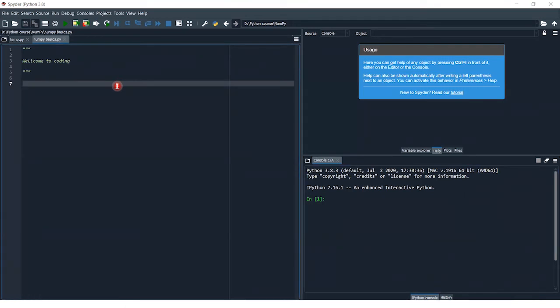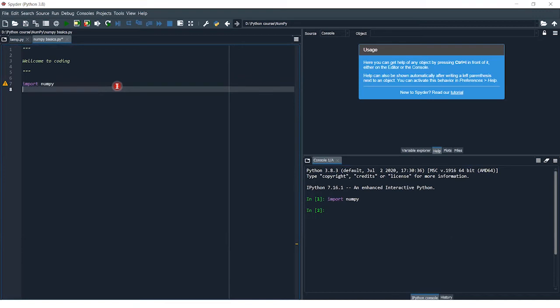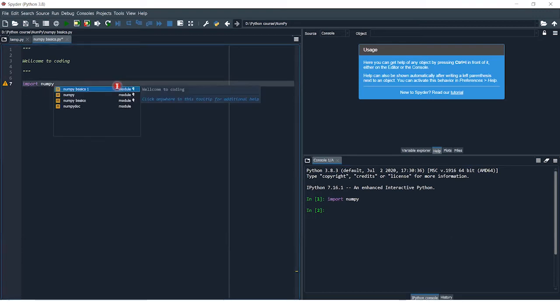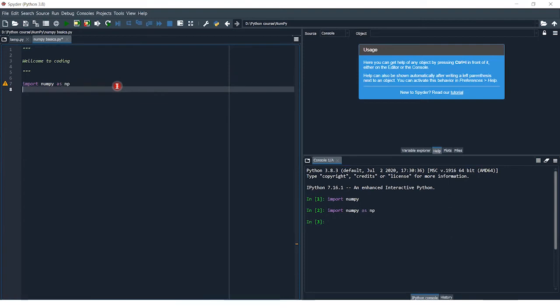First, I import the library: import numpy. When I execute this, I get my numpy library. But as I told you, if I want numpy under an alias name, I can type import numpy as np. Then I can use all the functions of numpy by using np.